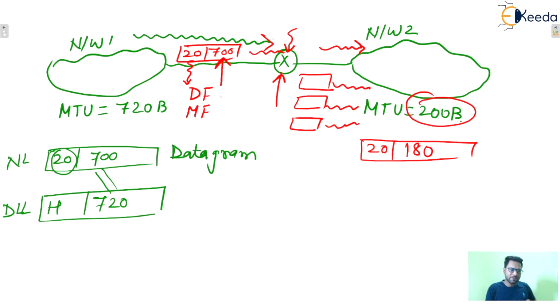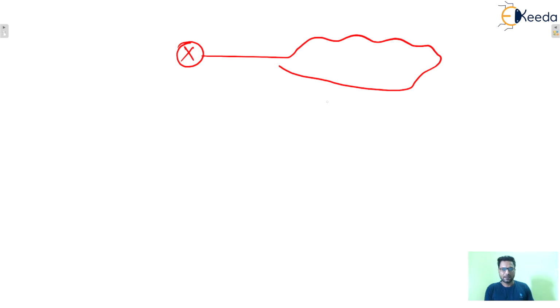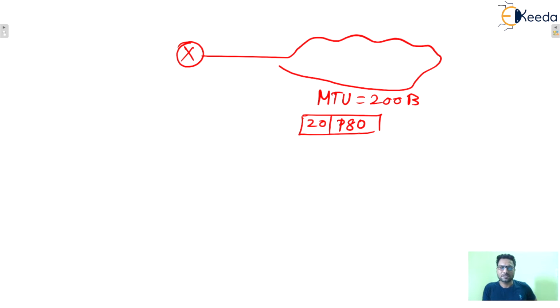Now we'll see how fragmentation is done. Let us take it one by one. That was the router, and here the MTU is 200 bytes. Assuming the IP header is 20 bytes, this will be divided so that the data part is 180. That is the maximum size allowed.